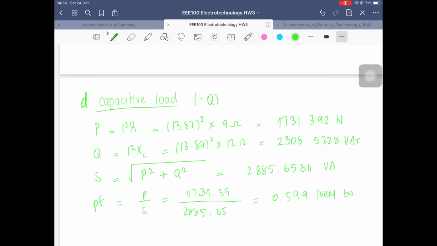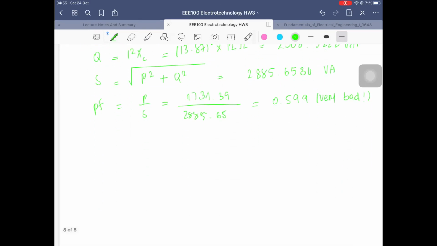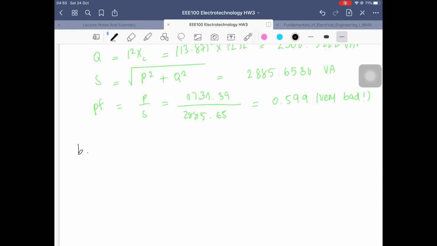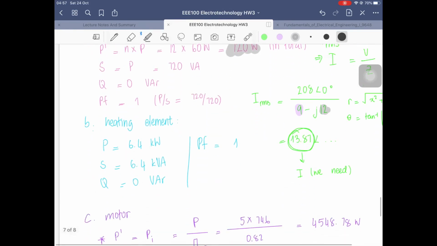So PF, it's very bad, 0.599. Okay, so next we move on to the actual part B question, which is to find the total true power, and the total of everything else.